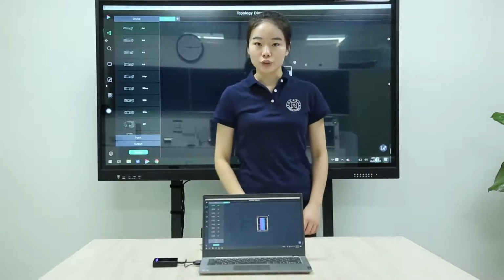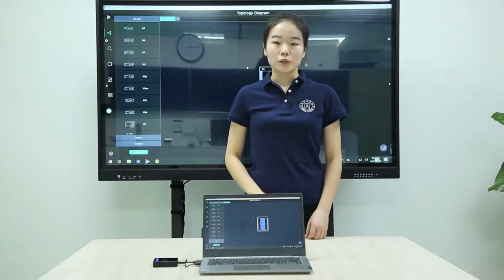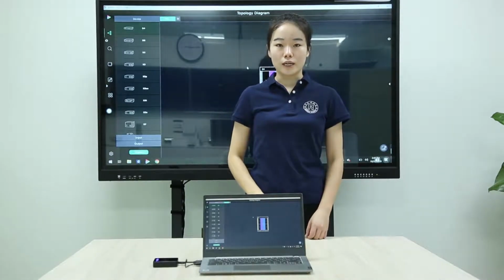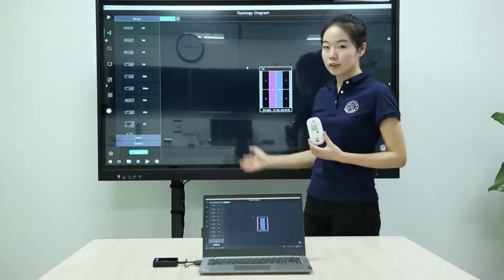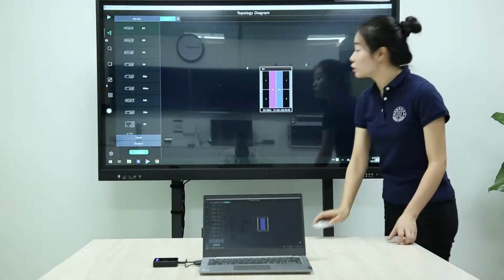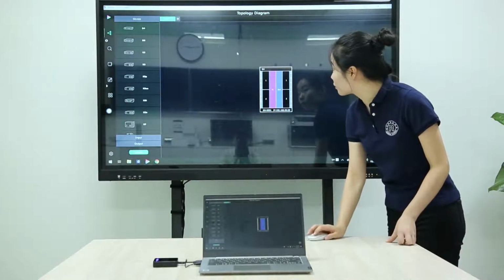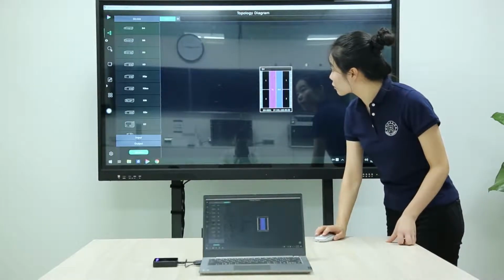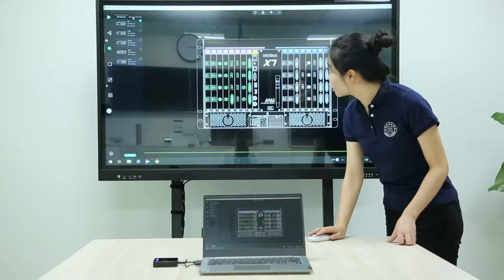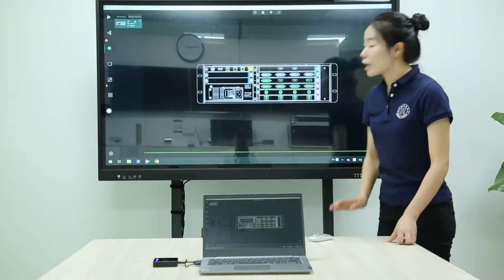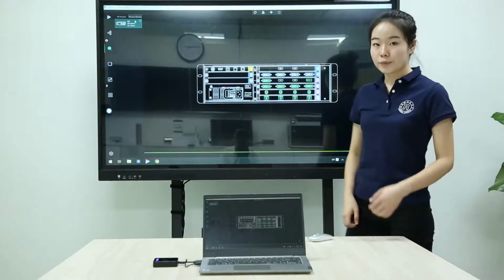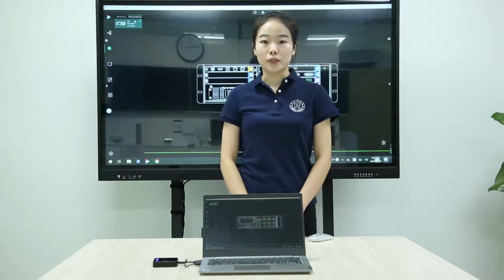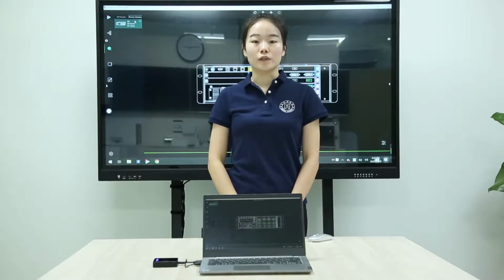And for method 2, if we do not use the touch panel, we could use the mouse connected to the receiver USB port. And for now, I will show you how to use the mouse. Every operation will have the feedback on our laptop. That's all for the bi-directional function of the ASK.